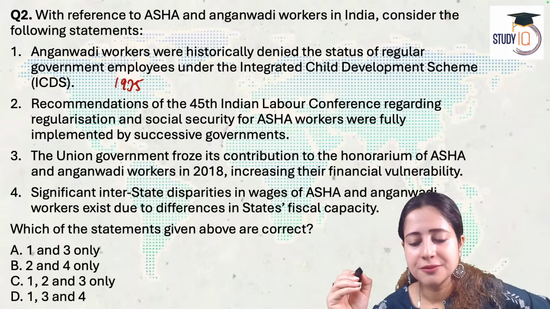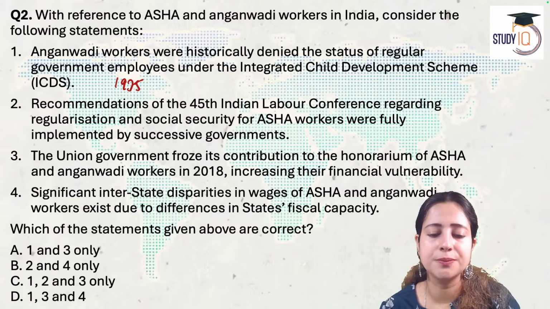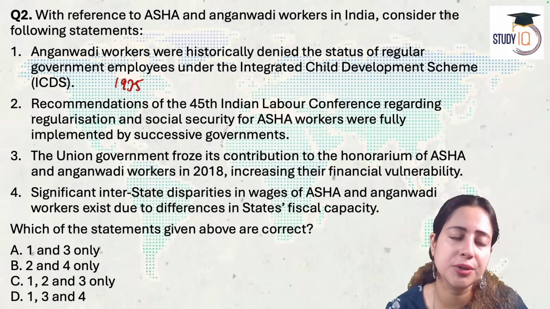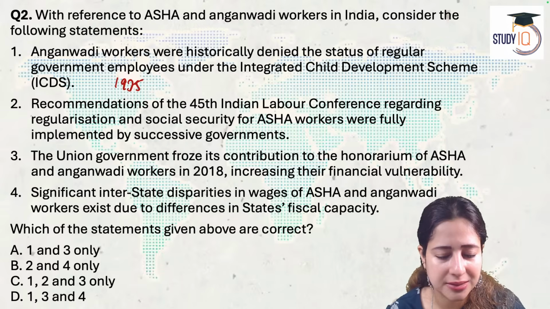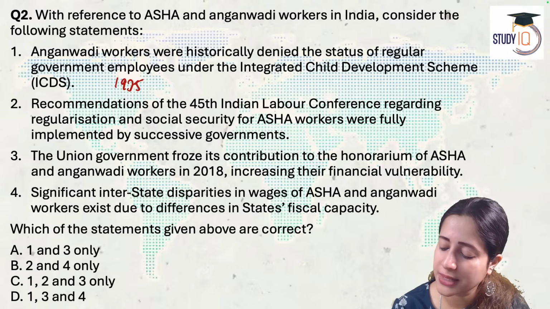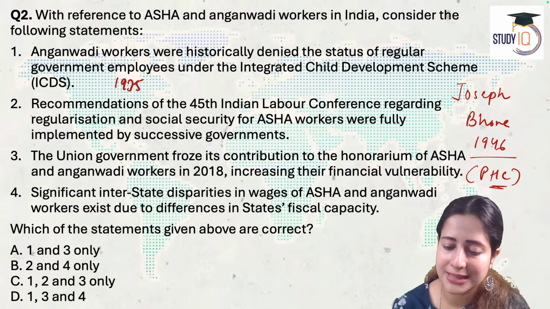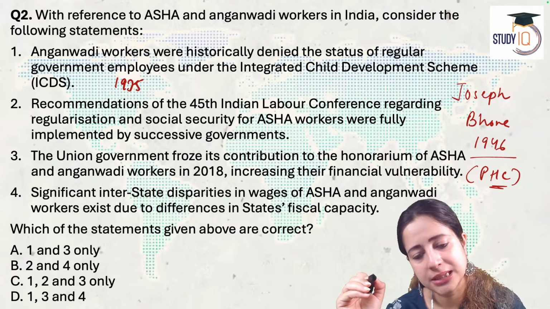Second, very good, Terukula. A huge round of applause. No doubt it was the Bhore committee. And if I was to specify, it was the Joseph Bhore committee. Very well said. A very important committee in India. The Joseph Bhore committee from 1946 that recommended creating primary health centers in India. Well done, Ramu. Very well done, Shakti. Excellent.